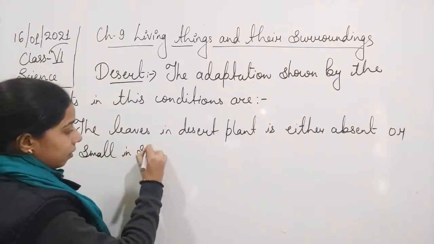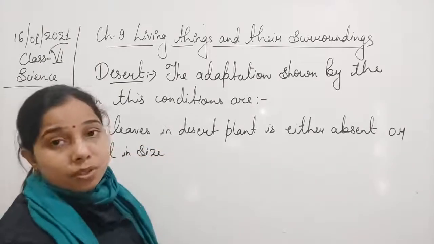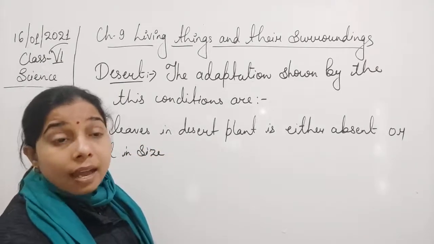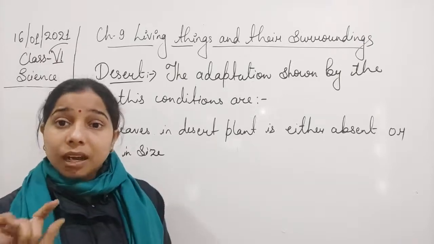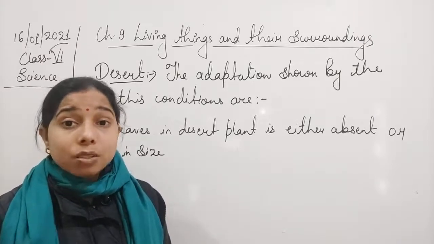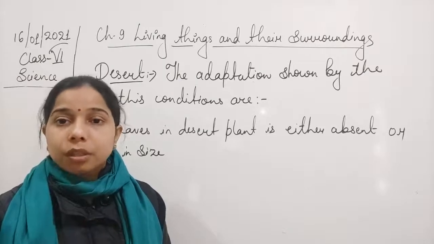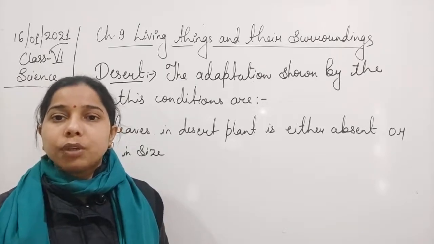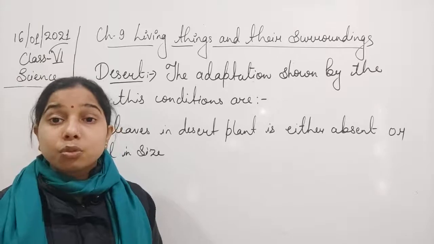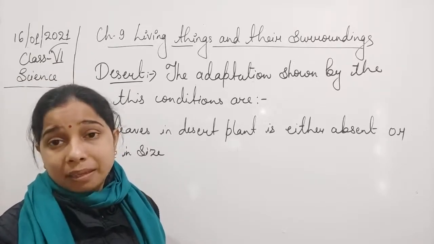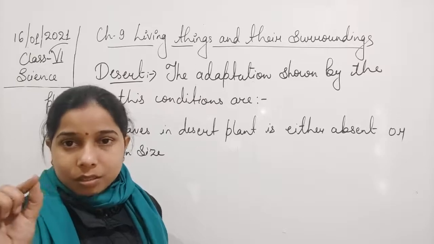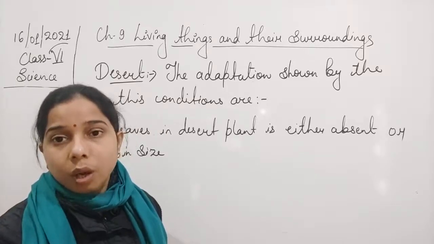It is either absent or small in size, and if present in most of the plants, you will see that they are converted into spines or thorns. You know that in Hindi we call thorn kanta. You have seen the cactus plant, students. A lot of thorns and spines are present there. Spines are smaller than thorns.